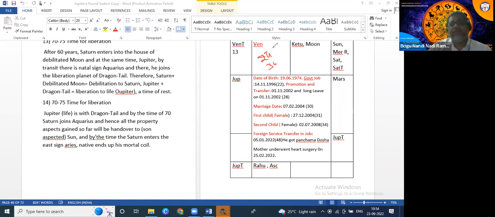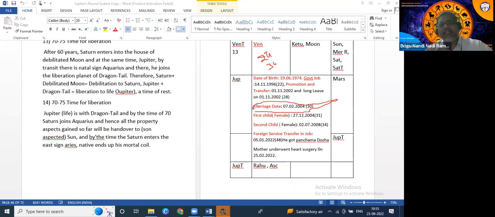But when? Here you see transit Jupiter will come over here at the age of 30, and at 26 it will be on Venus. At 26 he could not get married because he had sisters to get married. So his sister was married, and later, at the age of 30 years, it is 2004, he got married.